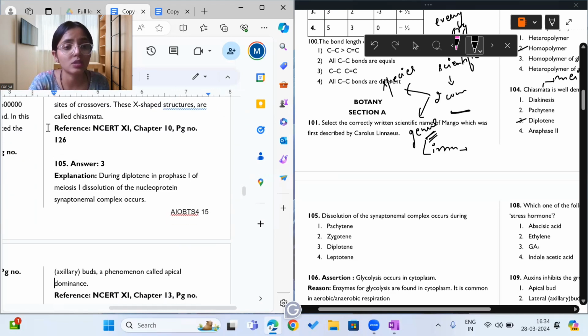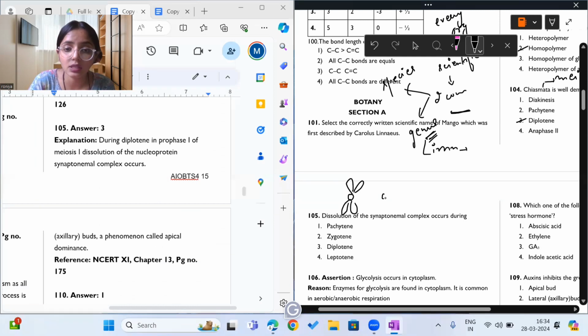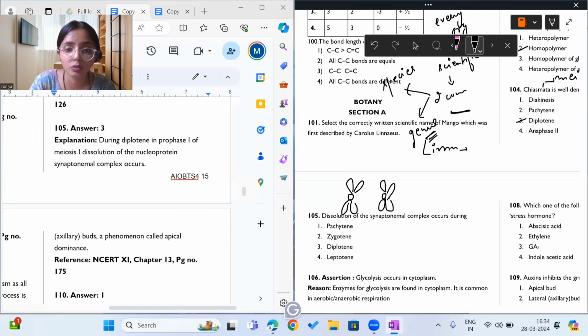Moving on to question 105. What does it say? It says dissolution of synaptonemal complex occurs during. These are the homologous chromosomes, and this is the site at which these chromosomes cross over.